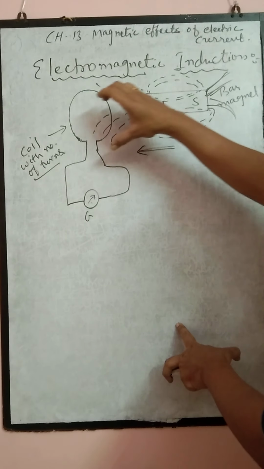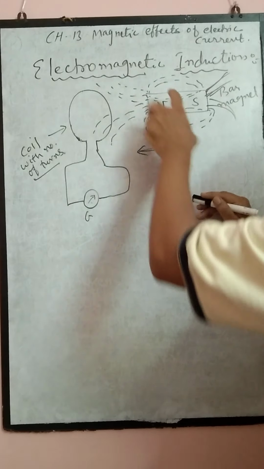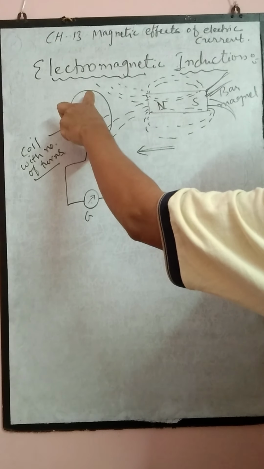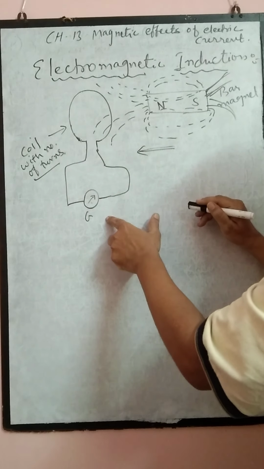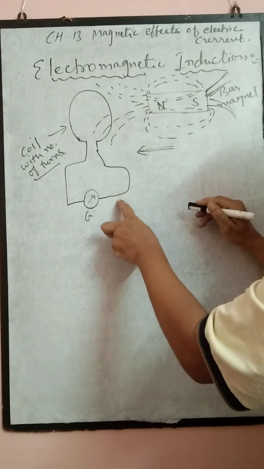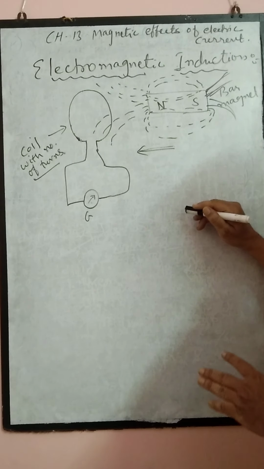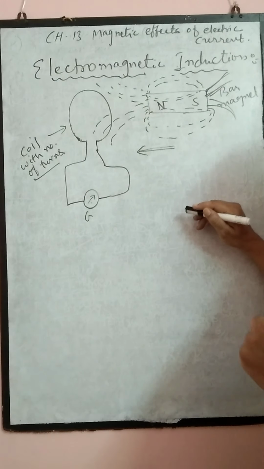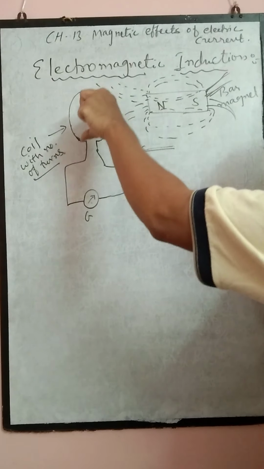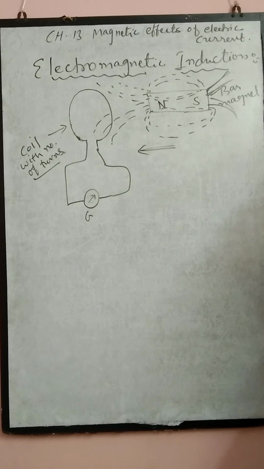But as the bar magnet moves, the lines of force associated with it change. The linkage with the coil changes, and that change in magnetic field induces current in the coil. So we can conclude that a change in the magnetic field lines linked with a coil will cause electric current in the coil.